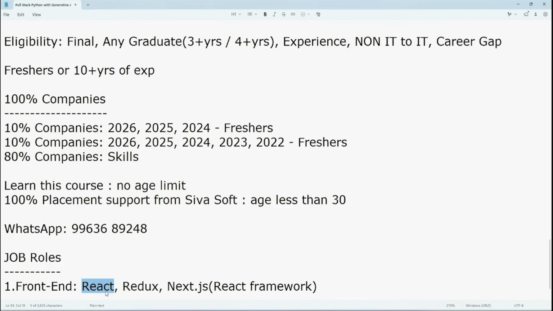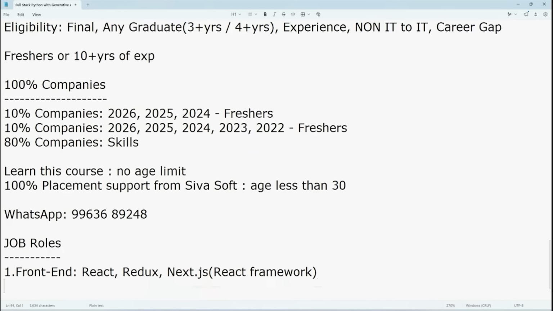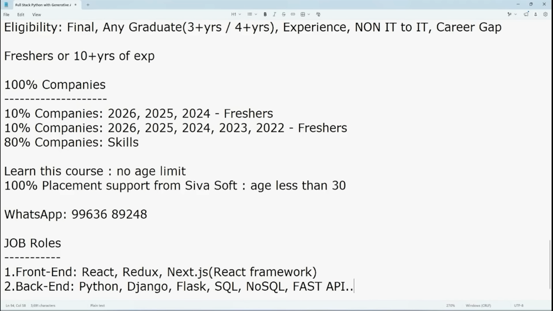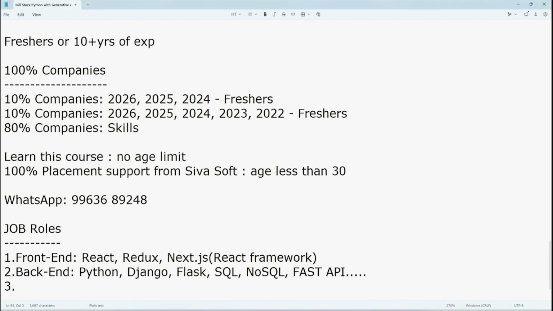So React, Redux, Next.js. And the next thing is, after completing this course, you can also try as a backend developer. Let's say Python, Django, Flask, SQL, NoSQL, and some other things. Even FastAPI, REST API, so many are there. So just wait for it. And next, combining both, full stack. That means front end plus back end.